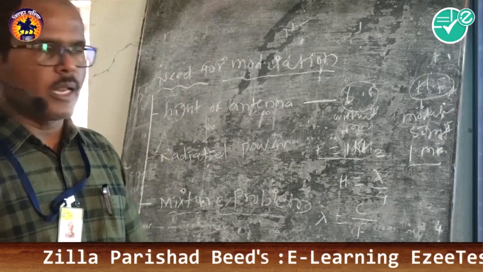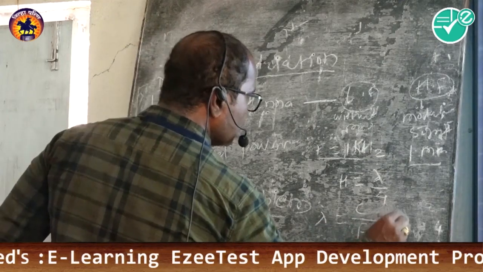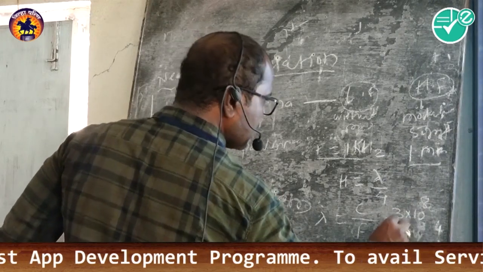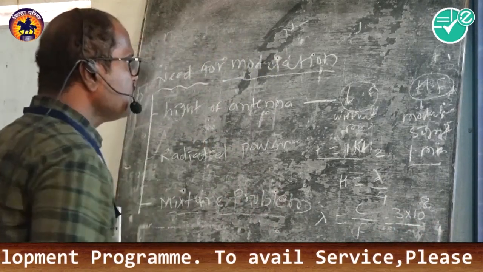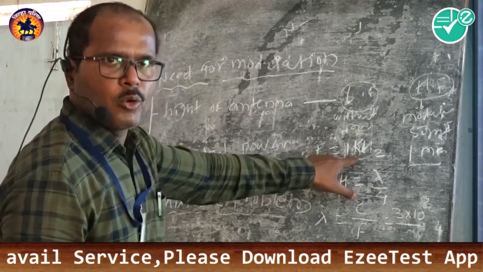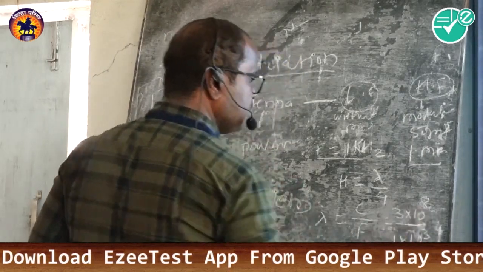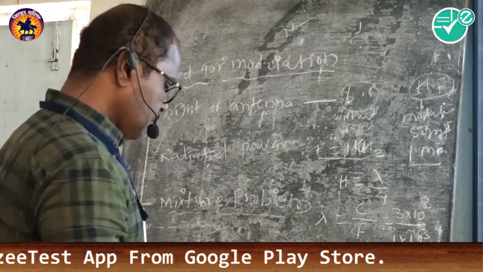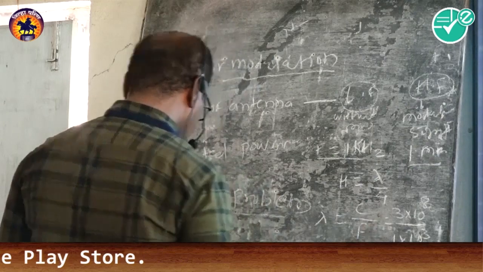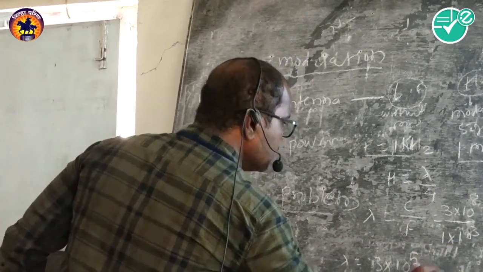It is the speed of light, C equal to 3 into 10 raised to 8 meters per second. And what is the frequency F? For the signal without modulation, it is 1 kilohertz, so 1 multiplied by 10 raised to 3. So lambda is equal to 3 into 10 raised to 5 meters.